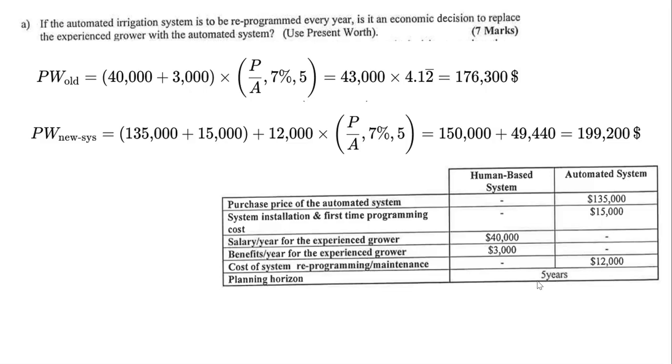And what is the interest rate? The interest rate is 7%. Present over annual, for 5 years at 7%, the value would be something. When we merge them together, the value finally would be $199,200. If you compare them, it's better not to replace it, because the present worth of the new system is more than the present worth of the old system.